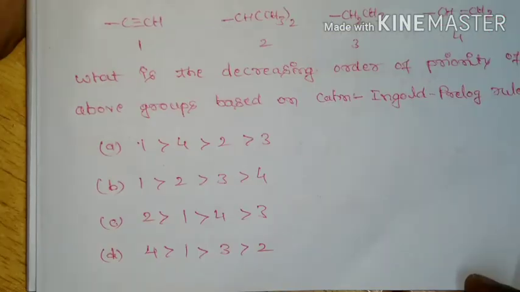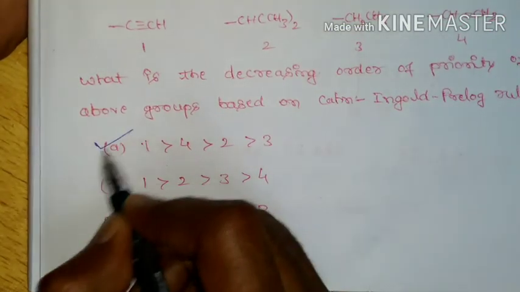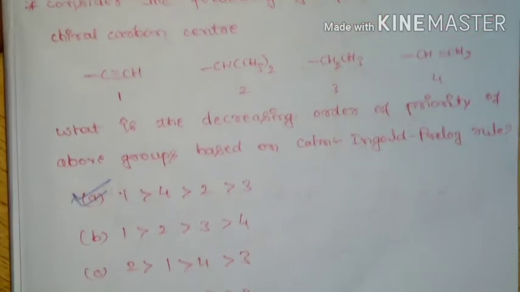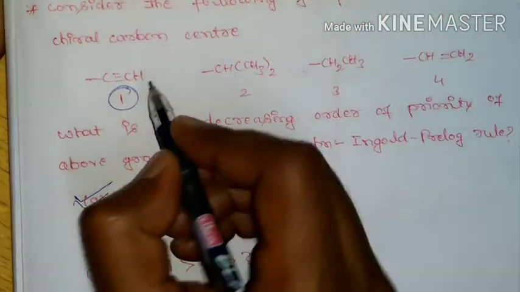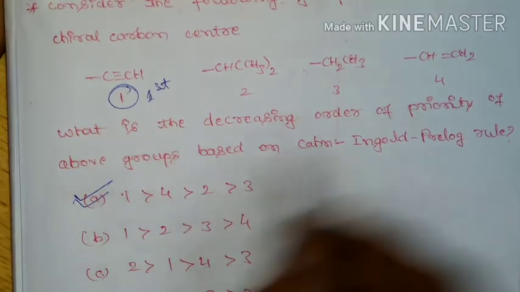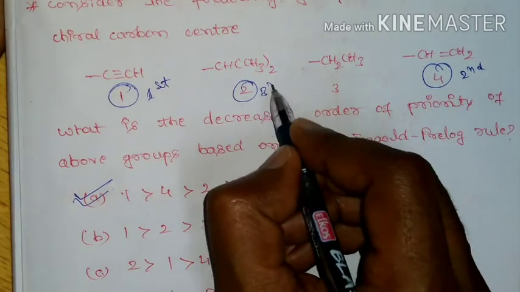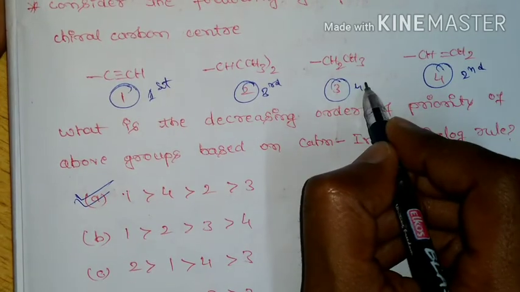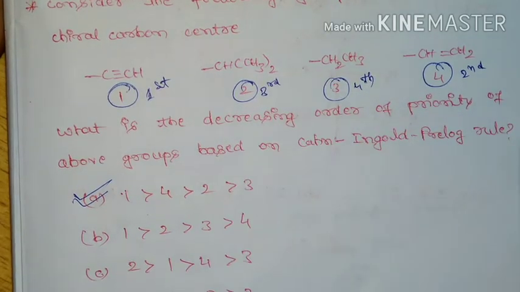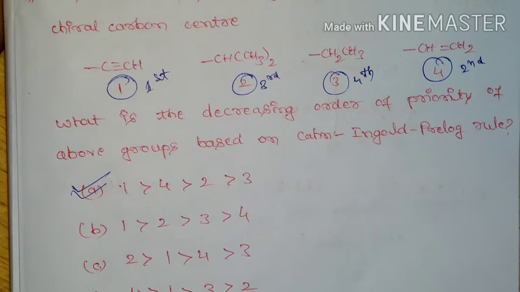Correct option will be A, that is, this is going to take first priority, this is second priority, this is third priority, and this is the fourth, least priority group according to CIP rule.